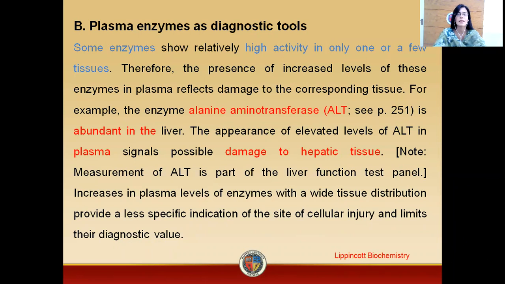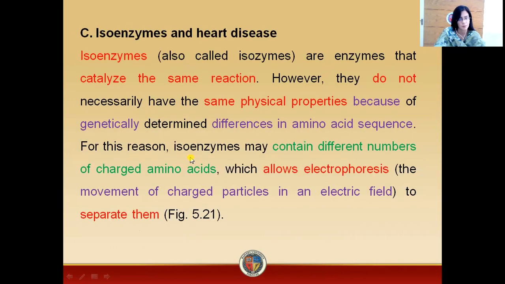Some enzymes have high activity in only one or a few tissues. For example, our liver contains an enzyme, alanine aminotransferase, that is ALT. Whenever there is liver damage, damage to the hepatic tissues, there will be an increased level of this ALT in the plasma. Our heart contains different isoenzymes.